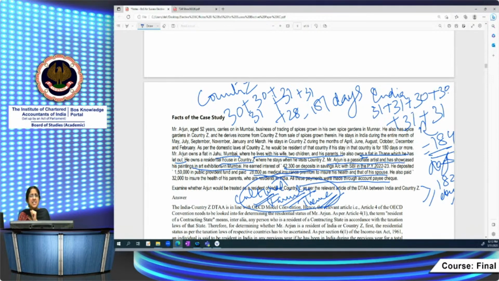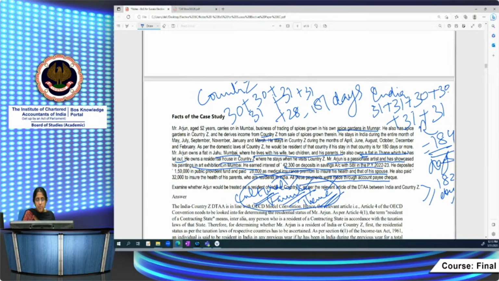Here we are not considering the spice garden part because that he has both in India as well as in country Z. He owns spice gardens in Munnar, and he owns spice gardens in country Z also. So that point, when both countries have it, cannot be the basis for telling. The basis can be cultural, family and the property in Thane which is let out. So by virtue of all this, the second tiebreaker rule, center of vital interest, will apply and he'll become a resident of India. Then you have to compute the total income.